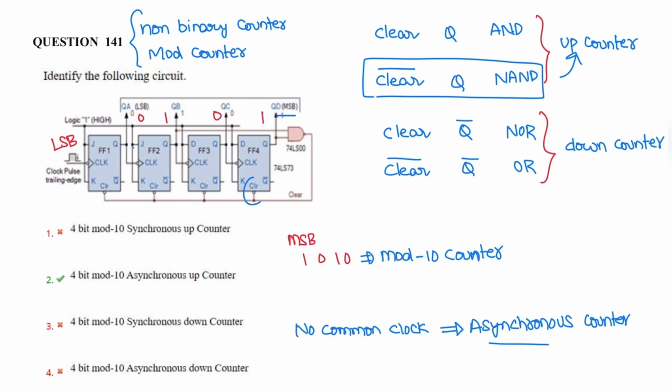Here the clear input is connected to a NAND gate, and the inputs to the NAND gate are the Q outputs. The positive output of the flip flop is connected to the inputs of the NAND gate with the clear direct input. So hence it is an up counter. Therefore the given circuit is a mod 10 asynchronous up counter, 4 bit, because 4 bit means 4 flip flops are there, and the total states are mod 10.